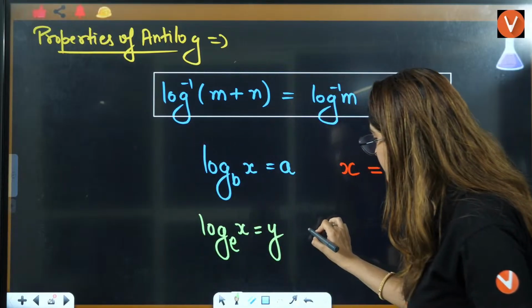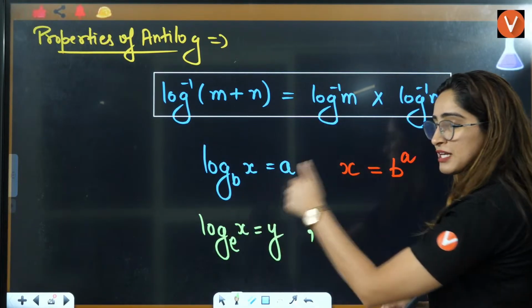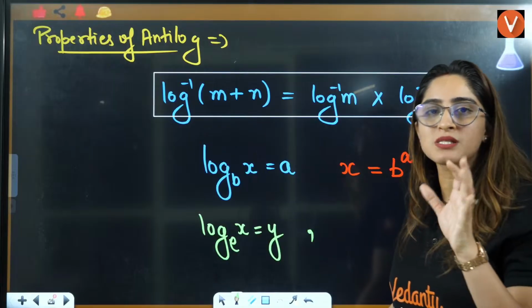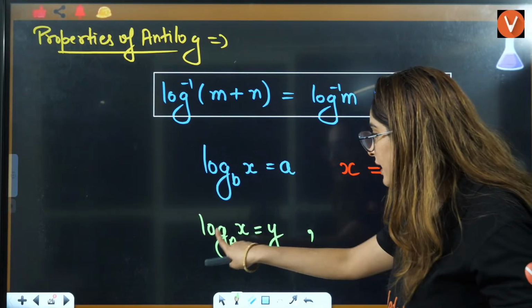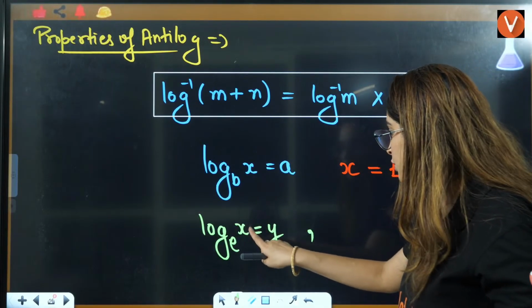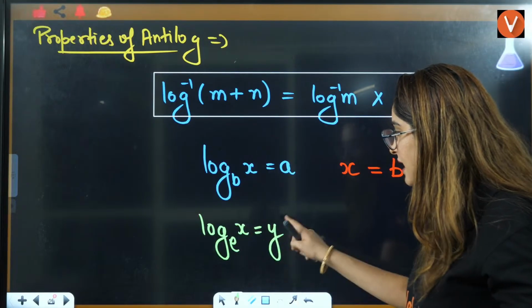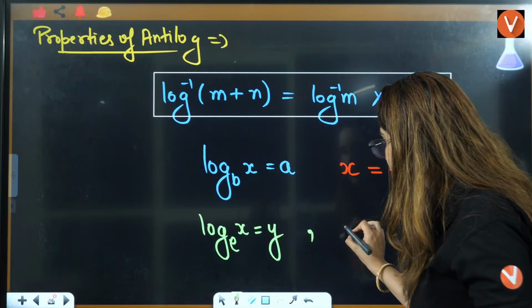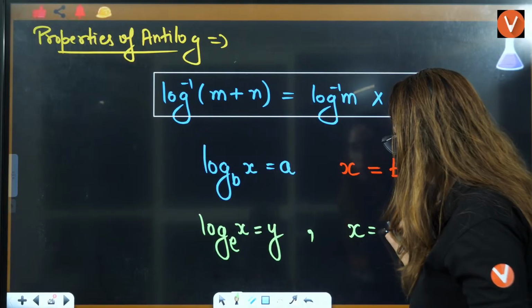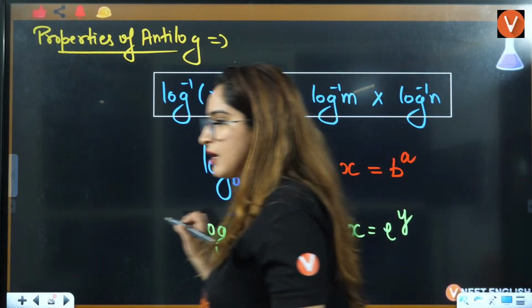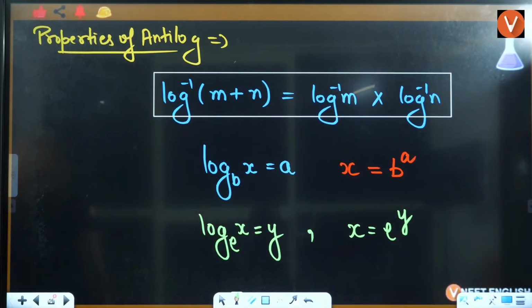Because these properties you can use somewhere, okay? So now, I'll tell you how you're going to use this. This is log base E of x. This E will go here, and the answer will be x is equal to E raised to power y. Okay? Yes, everybody?